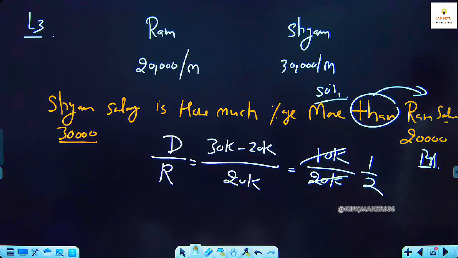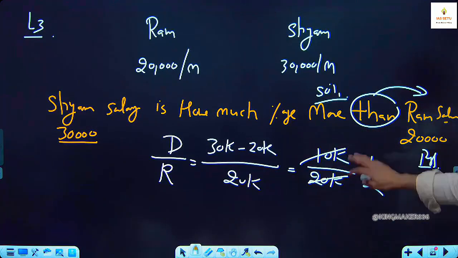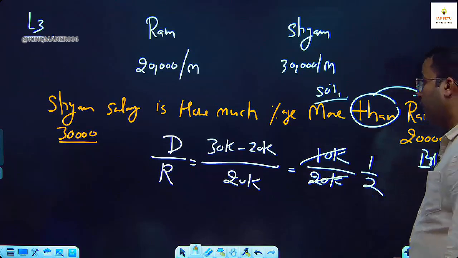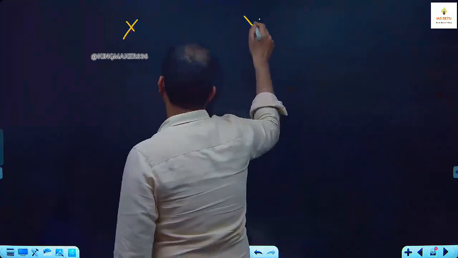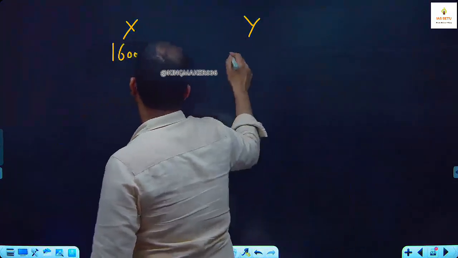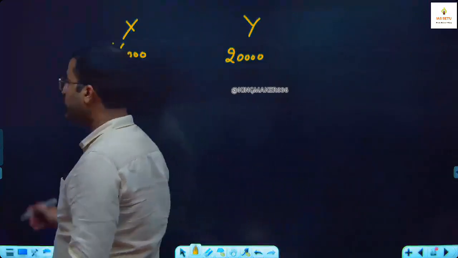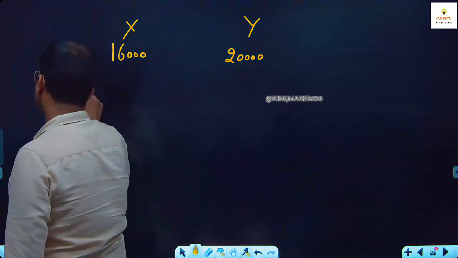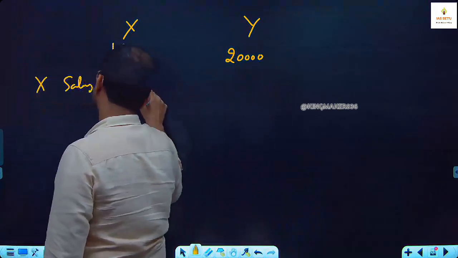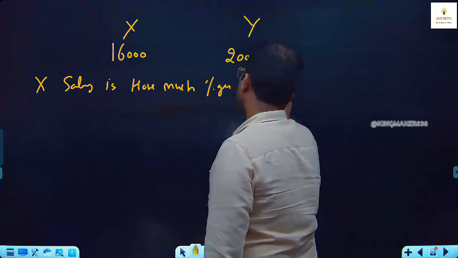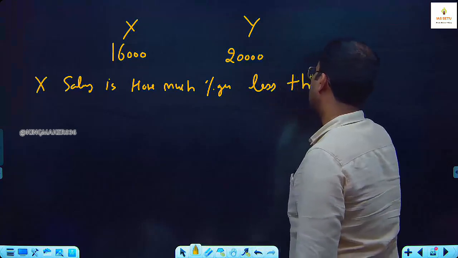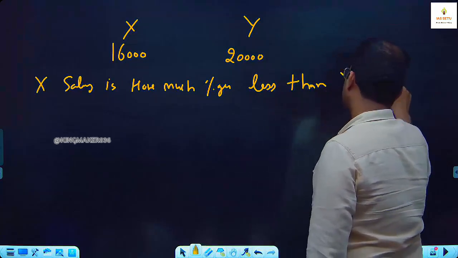Then I take that question. Then the question will be solved in no time because you know the concept. Like here there is X and Y. X salary is 16,000. Y salary is 20,000. Question is, X salary is how much percentage less than Y salary?